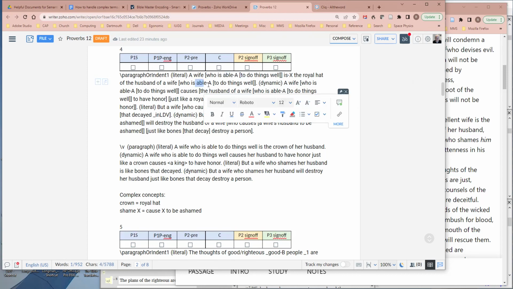I probably didn't need to use this because the A sense would have been chosen automatically, but our two senses of able, one means to have ability, so she has ability to do things well. The other form of able is situational. You're able to do something because of the situation. So I marked the sense of able here with that A.